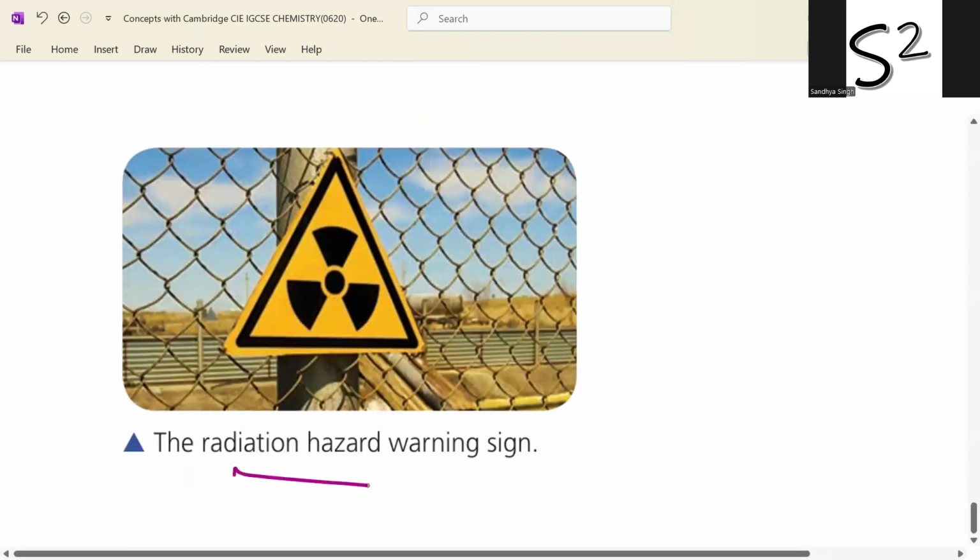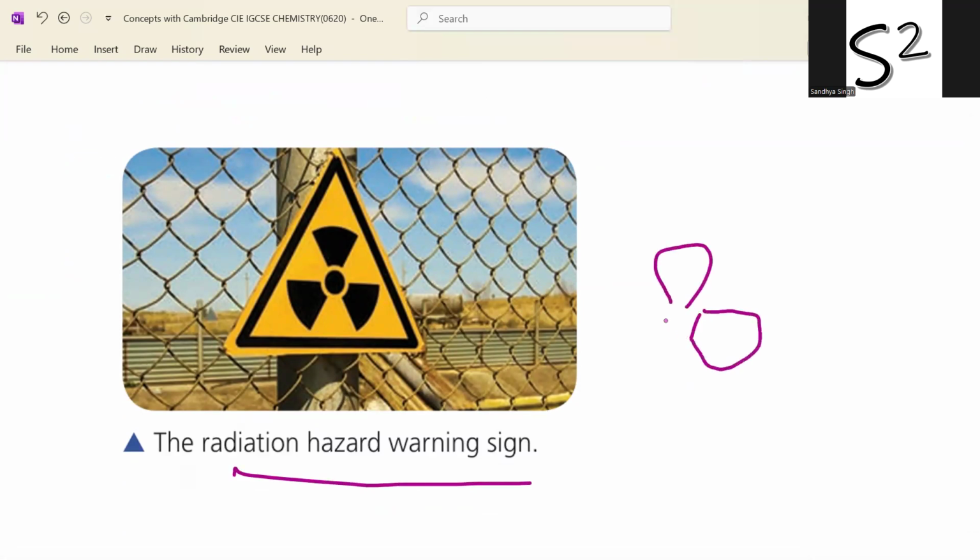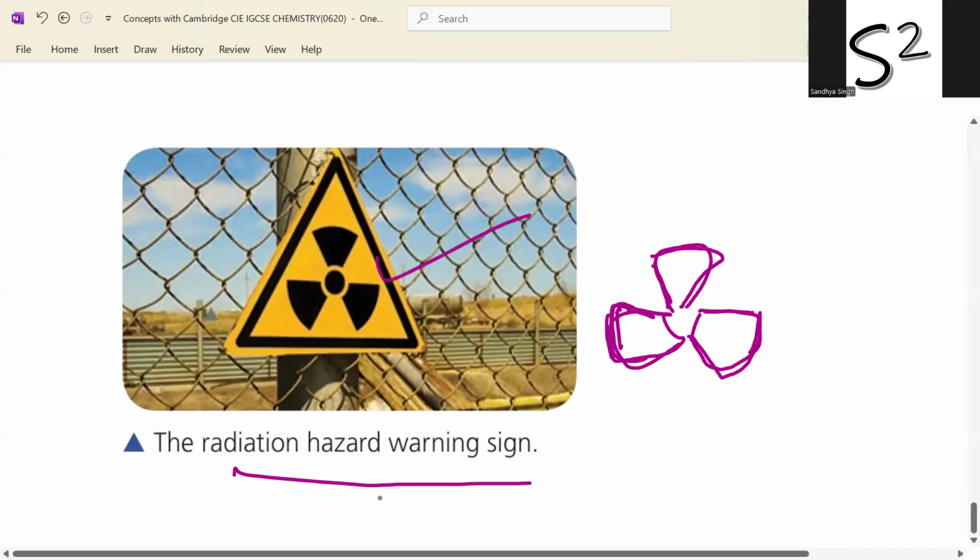And this is the radiation hazard warning sign. Look here. Okay, students.